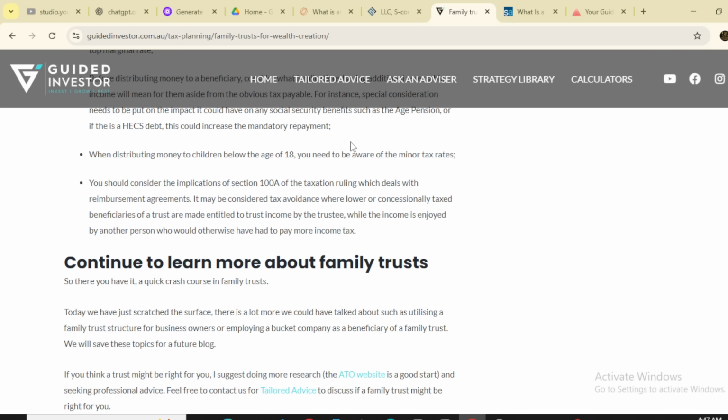So there you have it, a quick crash course in the family trust. Today we have just scratched the surface. There is a lot more we could have talked about, such as utilizing a family trust structure for a business owner or employing a bucket company as a beneficiary of a family trust. We will save these topics for further discussion.